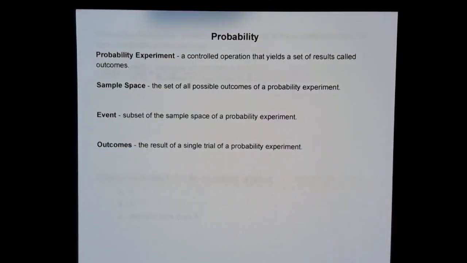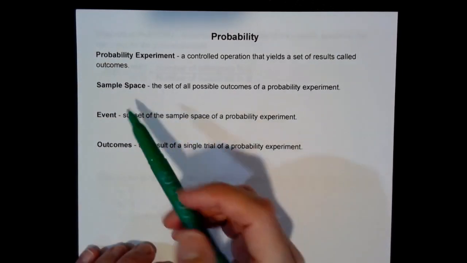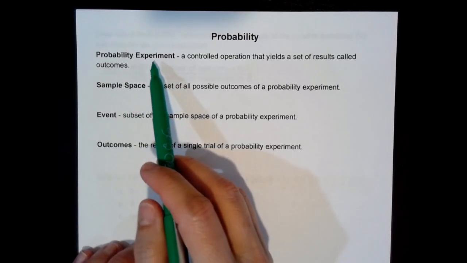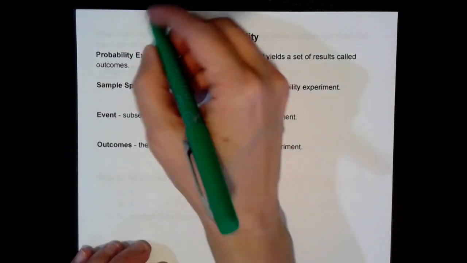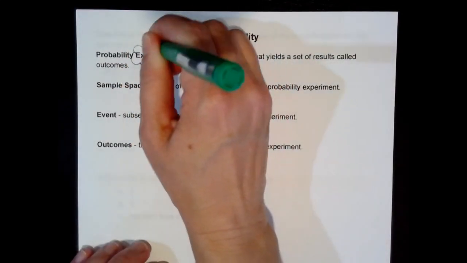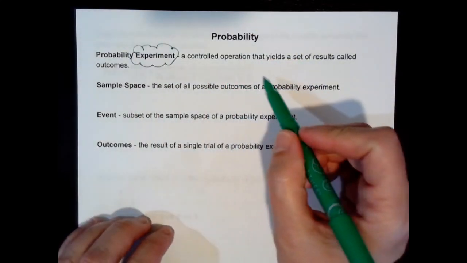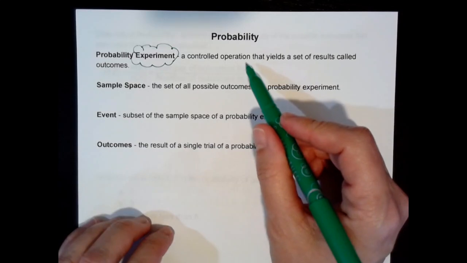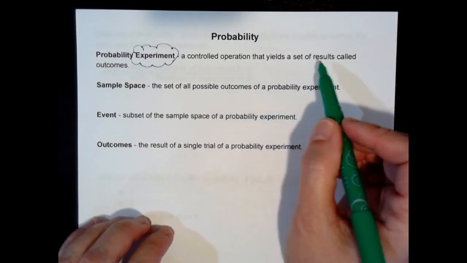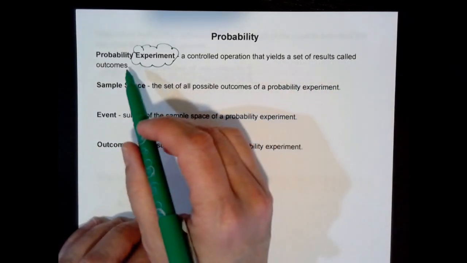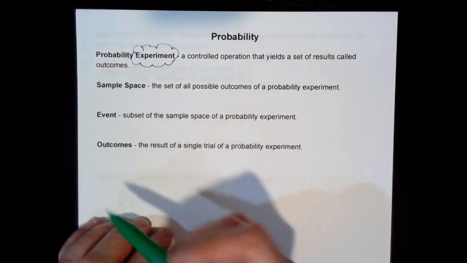Okay, so let's talk a little bit about probability and understanding our words. So, probability experiment, I'll probably just say the word experiment mostly. But a probability experiment is just an operation, something that yields a set of results, and the results from that are called outcomes. And we're going to talk about outcomes here in just a little bit.